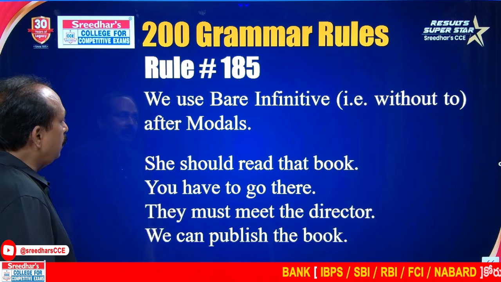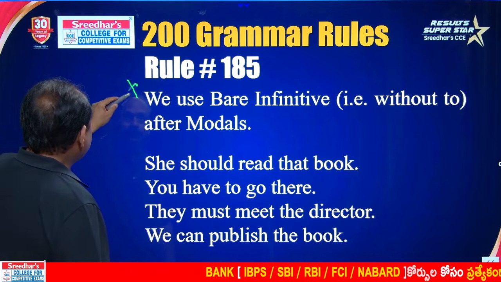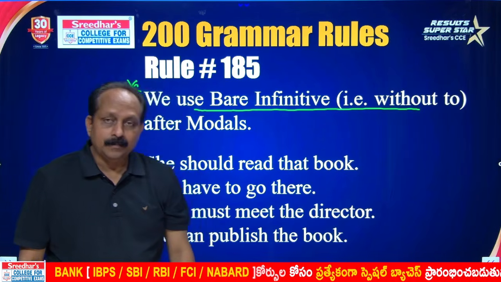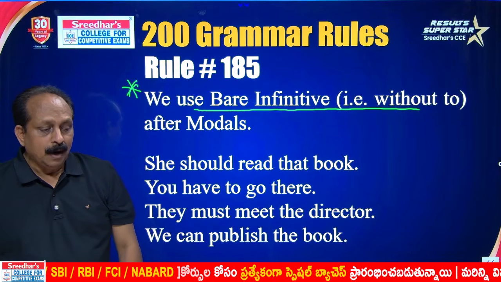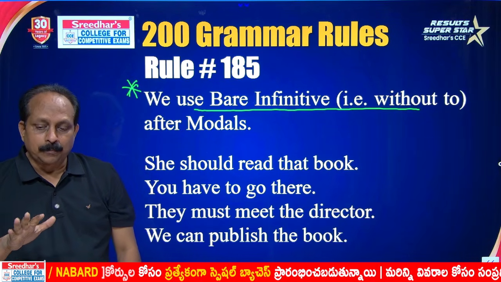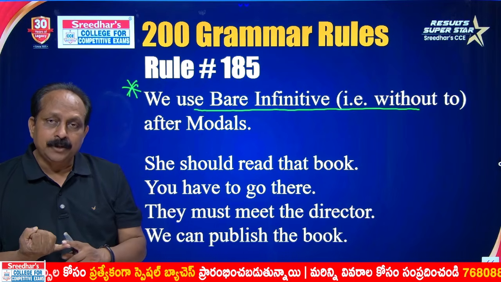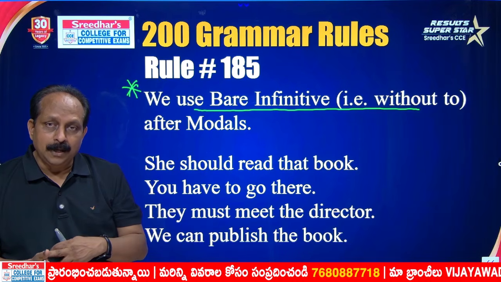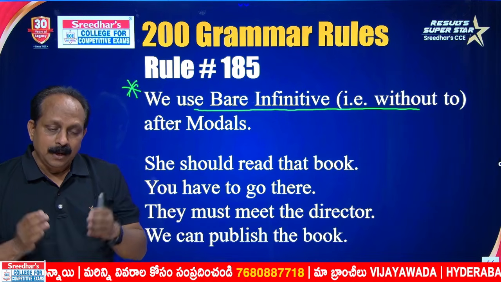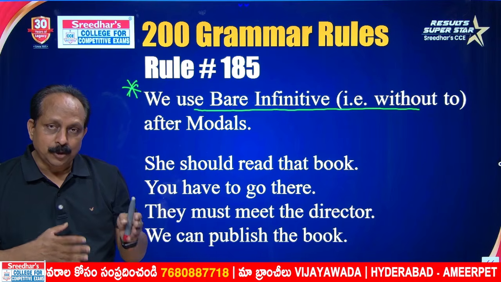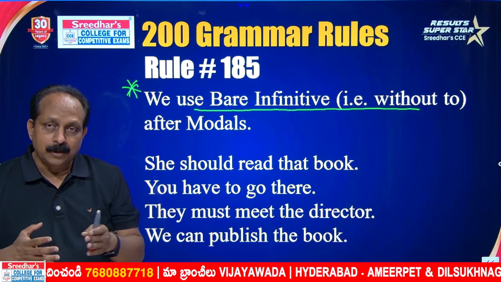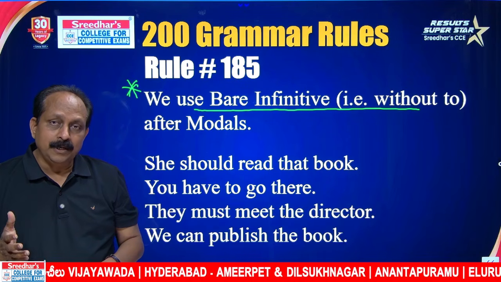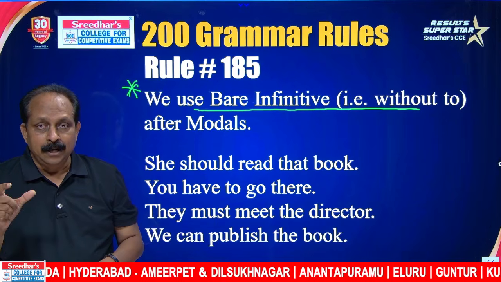Rule number 185. We use bare infinitive. What is bare infinitive? I would like to remind you guys, any verb has 5 forms like your 5 fingers. Basic form or infinitive, present form, past participle form, present participle form. Basic form means any verb with the preposition to: to go, to buy, to write. But in some patterns we use to, in some patterns we don't use to. With to means present infinitive, without to means bare infinitive.